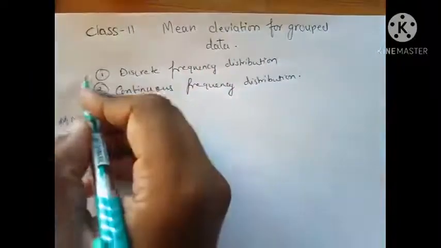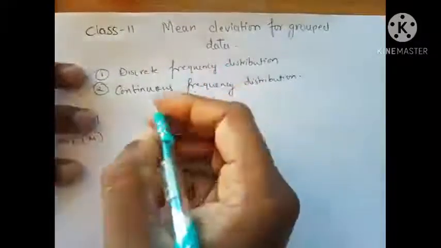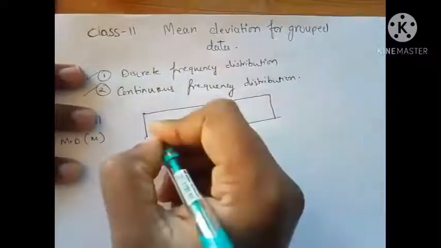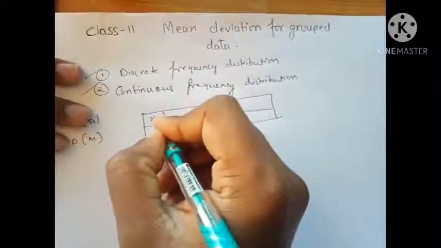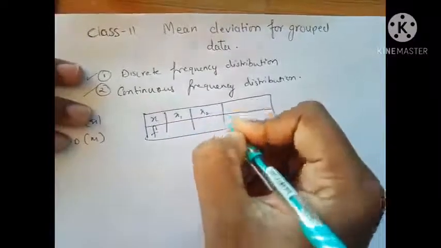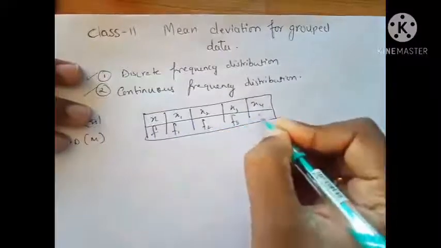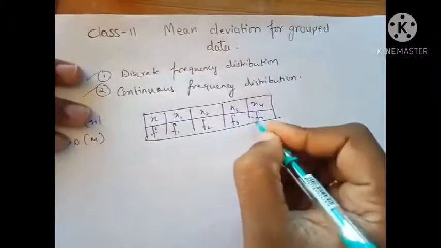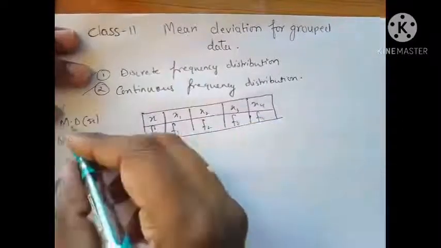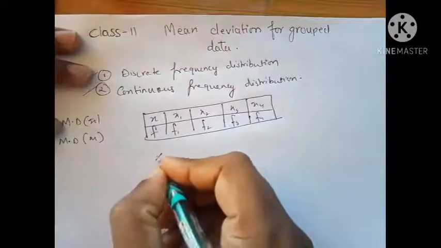Group data is classified in two categories. One is discrete frequency distribution. When we talk about discrete frequency distribution, it means it's not divided into classes. For example, this is x and this is f, frequency: x1, x2, x3, x4 and f1, f2, f3, f4. In all this data, how can I find the mean deviation about mean? First I have to find the mean.